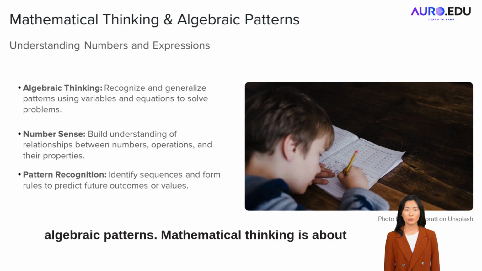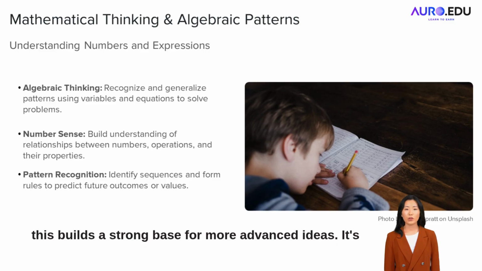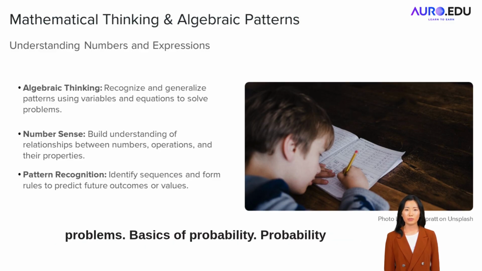Mathematical thinking and algebraic patterns. Mathematical thinking is about spotting patterns and using logic to solve problems. Algebra helps us generalize those patterns using variables and symbols. When you solve for x or look at sequences, you're learning how to find order in chaos. Understanding this builds a strong base for more advanced ideas. It's like learning a new language that helps you explain real-world problems.